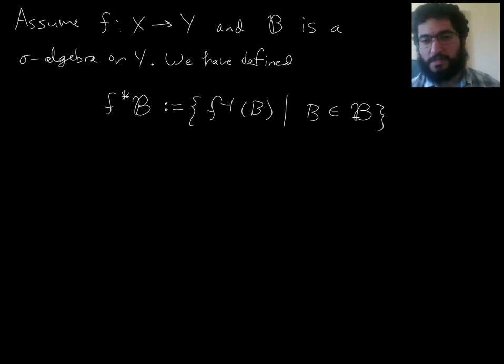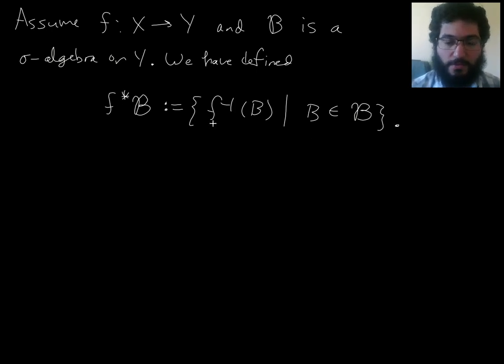Again, usually elements of a sigma algebra are called measurable sets, just like elements of a topology are called open sets. So this is the collection of preimages of all the measurable subsets of Y. Then our goal is to prove this is a sigma algebra. So we have 3 things to prove: that it contains the empty set, that it's closed under countable union, and that it's closed under complement.